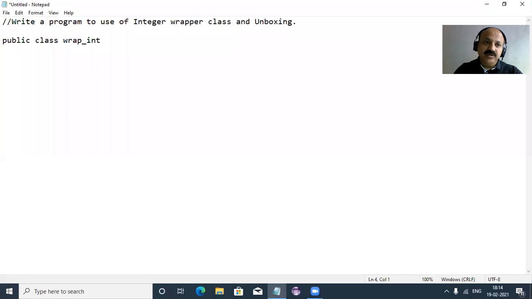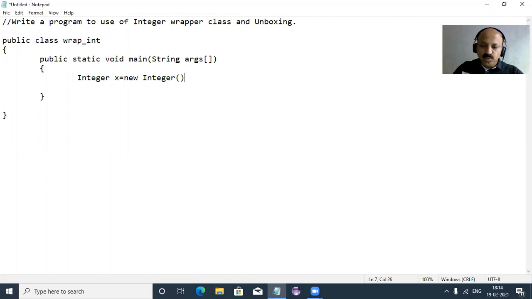So wrap underscore int, opening and closing brace, and our public static void main, that is our main method, and String args, the one argument we have to pass, with opening and closing braces. First we have to declare an Integer x and allocate the memory, and in the constructor we pass a value like 5 or any value. Then we can do an explicit conversion.